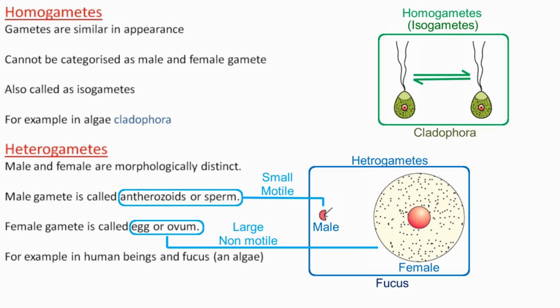Now, the individuals in organisms that are producing distinct male and female gametes can also be classified on the basis of which type of gamete they produce. Or simply we can define sexuality in organisms on the basis of whether they are producing male gametes or female gametes. So our next topic under gametogenesis is sexuality in organisms.